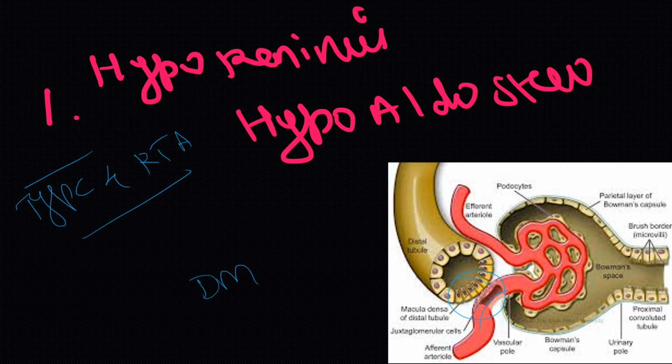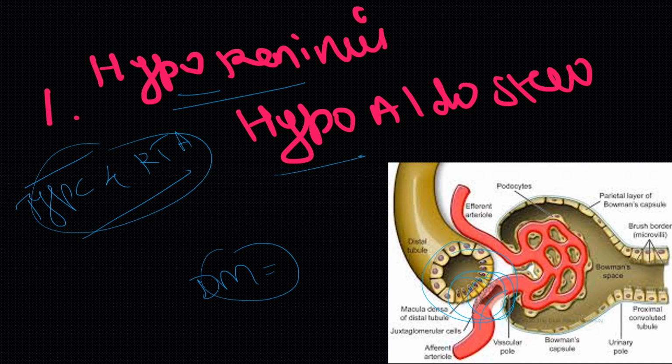Because of the diabetes, there are changes in these capillaries which lead to the dysfunction of these J cells, which results in decreased renin, thereby decreased aldosterone. So, because of the diabetes, there is damage, or we can say malfunction, of these J cells, thereby low renin and low aldosterone, which is called type 4 RTA or hyporeninemic hypoaldosteronism.